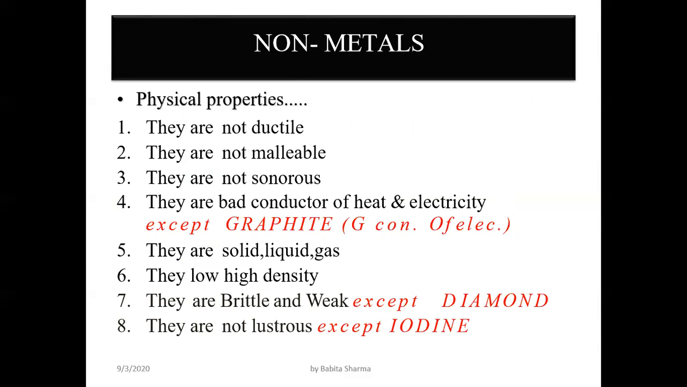Now we discuss the non-metals. What are the physical properties of non-metals and what are the chemical properties of non-metals? Firstly, we discuss the physical properties of non-metals. It's like the opposite of the case of metals. Metals are ductile and non-metals are non-ductile. They are not beaten into thin wires. They are not malleable. They do not have the capability to be broken into thin sheets.